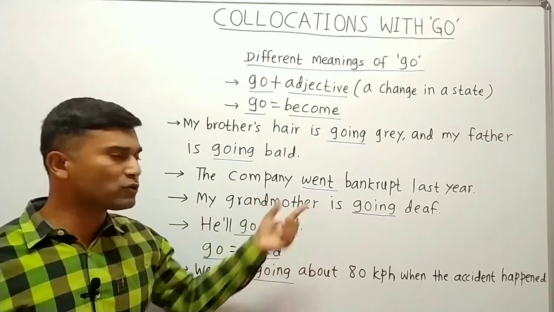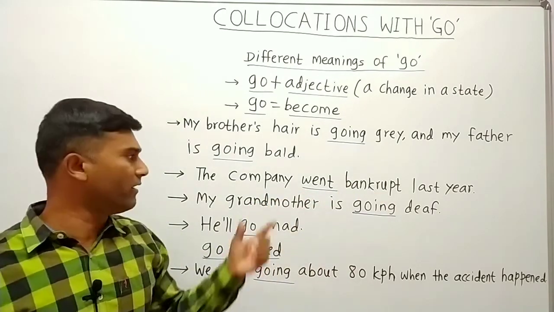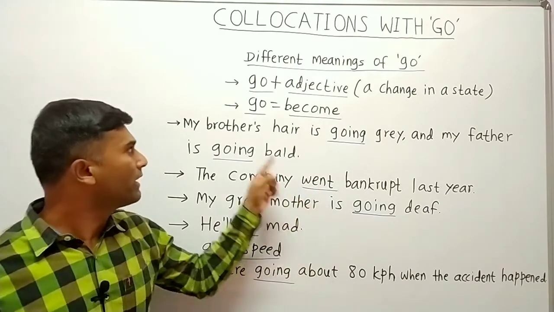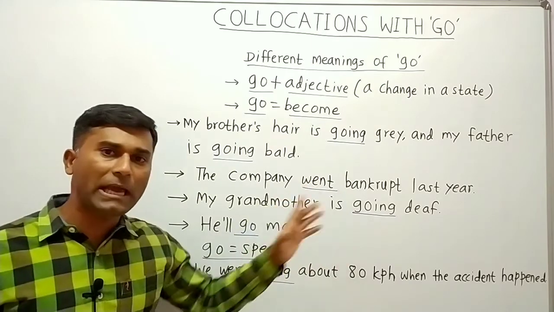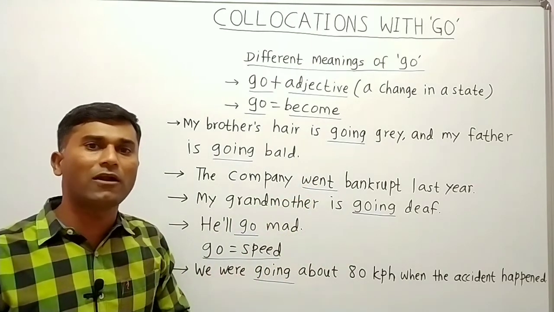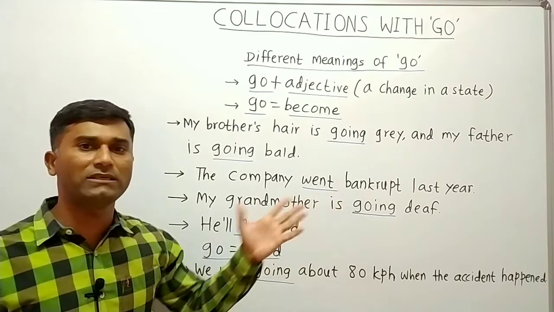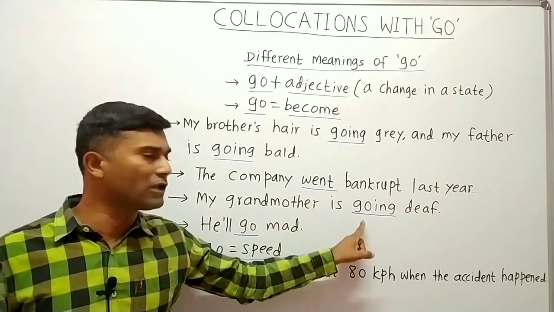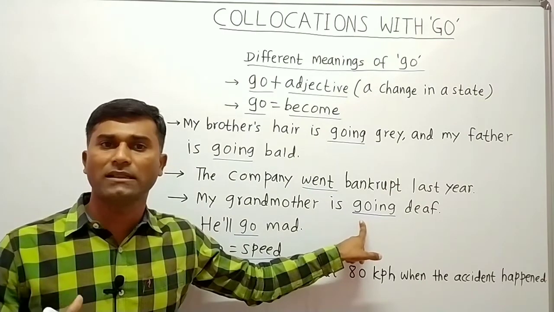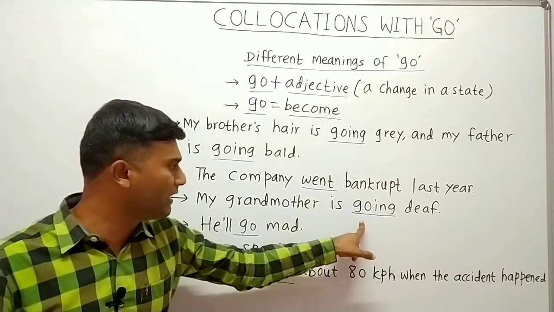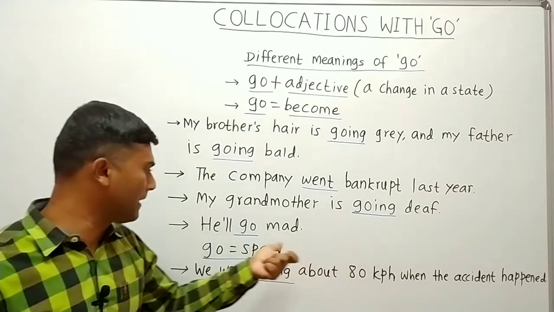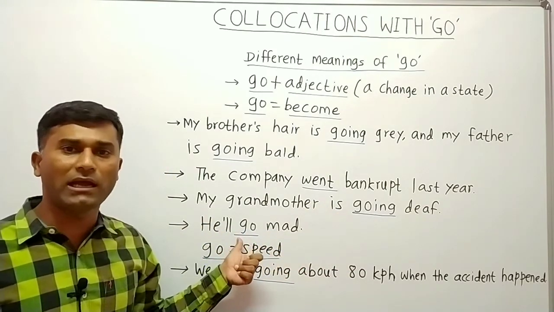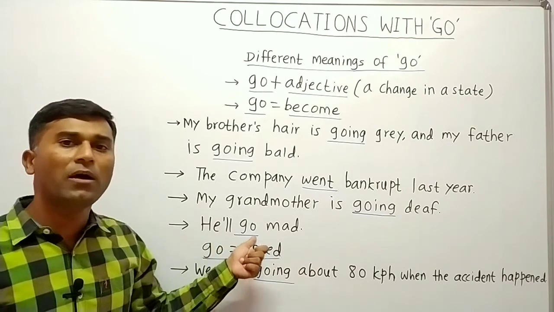Next is, the company went bankrupt last year. Now in this sentence also there is not any kind of movement when it is said that it went bankrupt. So what does it mean here? So go means become. It became bankrupt. Bankrupt means it had lost all its money. That is went bankrupt. Next is, my grandmother is going deaf. So here also becoming deaf. Deaf is that you can't hear anything. So here also go means become. Next is, he'll go mad. Now here also go doesn't mean any kind of movement, but here also he will become mad.